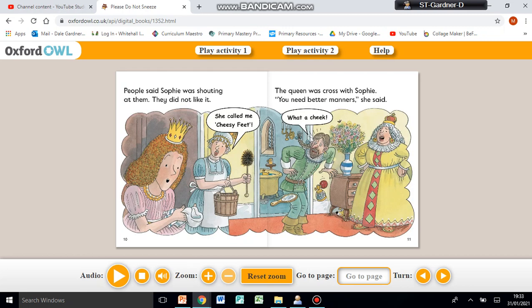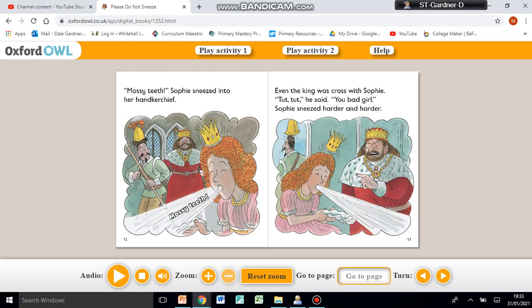People said Sophie was shouting at them, and they did not like it. She called me cheesy feet. The Queen was cross with Sophie. You need better manners, she said. What a cheek. Mossy teeth, Sophie sneezed into her handkerchief. Even the king was cross with Sophie. Look at his face. His angry face there. Tut tut, he said. You bad girl.